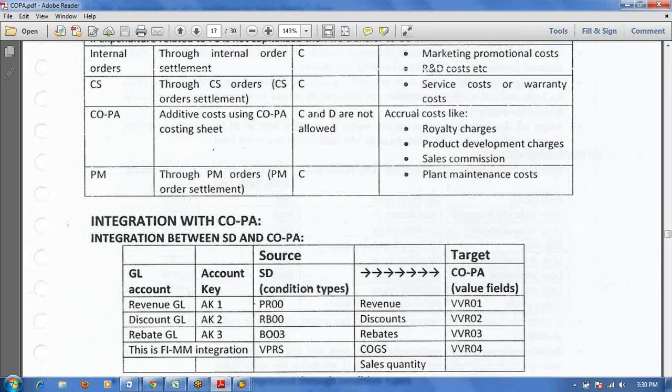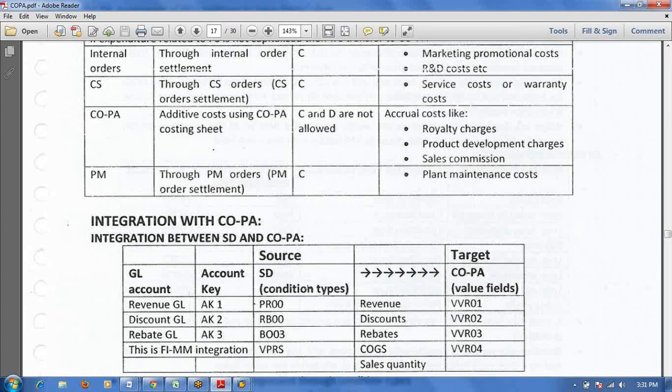If you are following cost based COPA or account based COPA, based on the scenario you will give the cost element. If you are following account based COPA, then COGS is a cost element. If you are following cost based COPA, COGS is not a cost element. Assume we are following cost based COPA. Cost based COPA means the COGS account generated at delivery time is not a cost element.